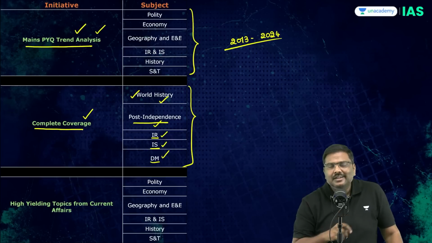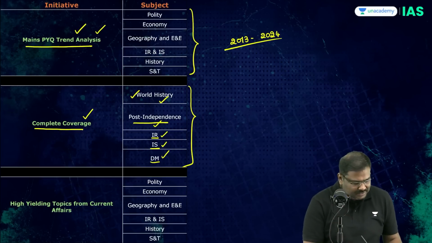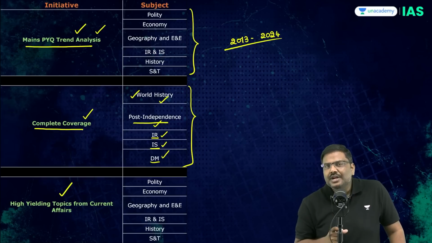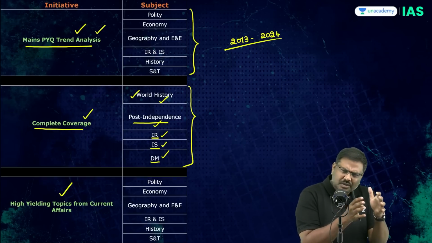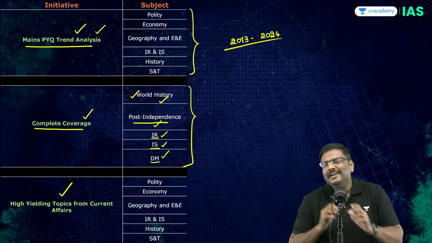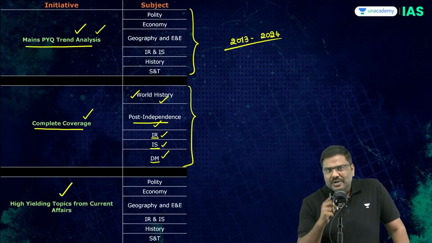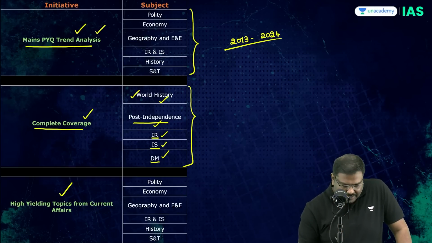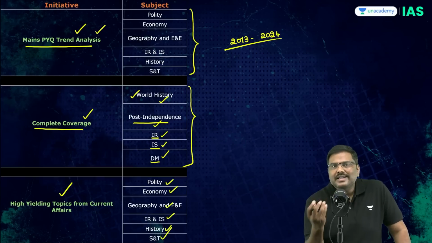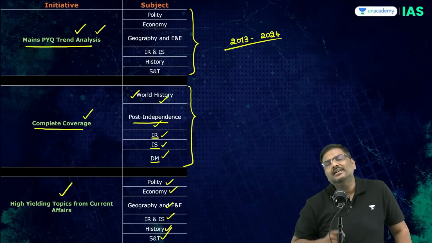And after that comes the third phase, that is the current affairs. So the focus of this initiative is not just for the static portion, but also for the current affairs portion as well. So in this particular third phase, different faculties will be taking up very important, high yielding topics from current affairs.